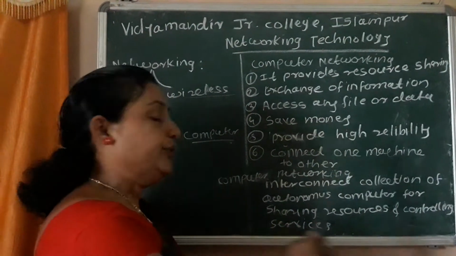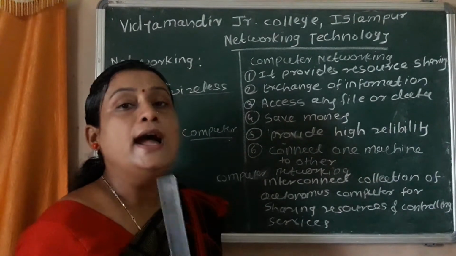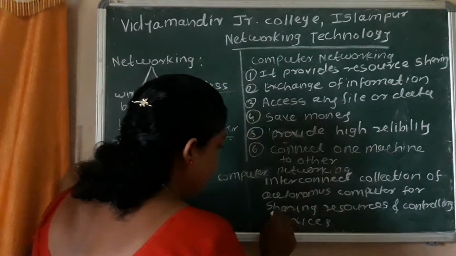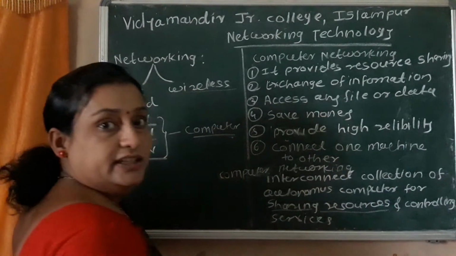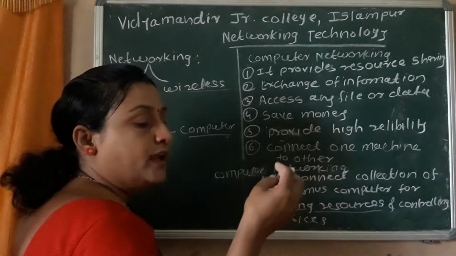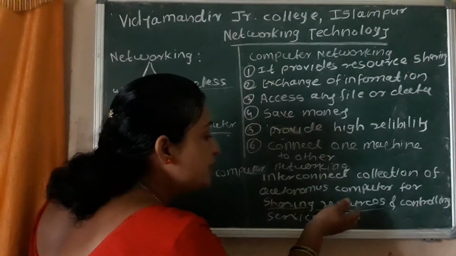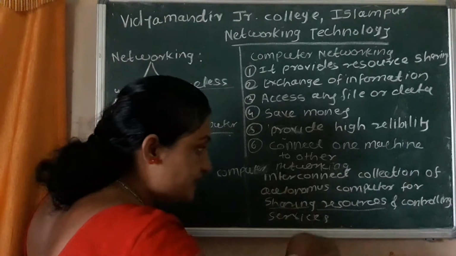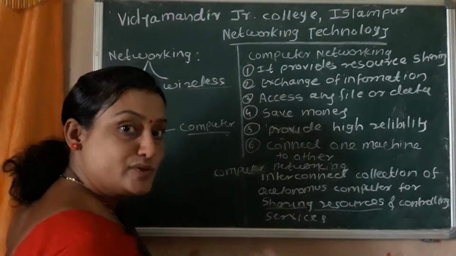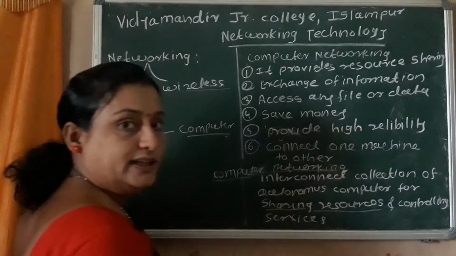Got it? Computer networking is an interconnected collection of autonomous computers for sharing resources. It is a very important term. Sharing resources means sharing different devices like a printer, a scanner, the internet. These resources are shared among all the PCs, and the services of the user as well as the PCs are controlled. That is called computer networking.